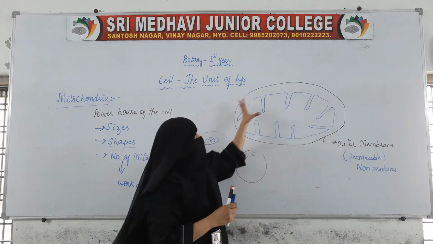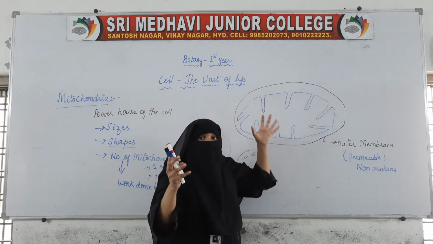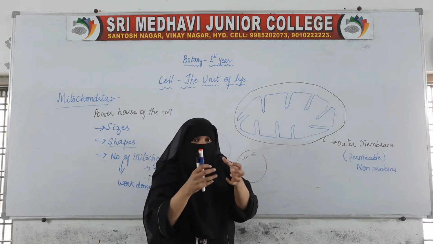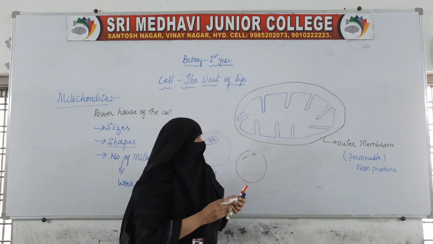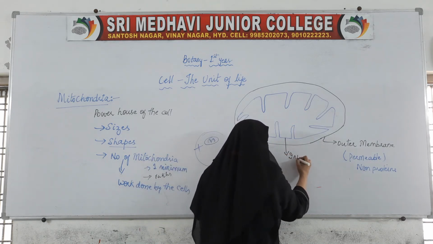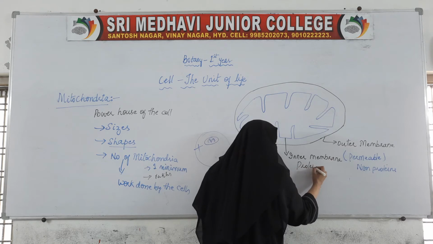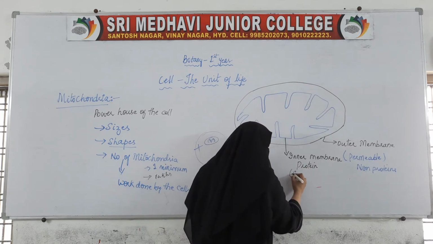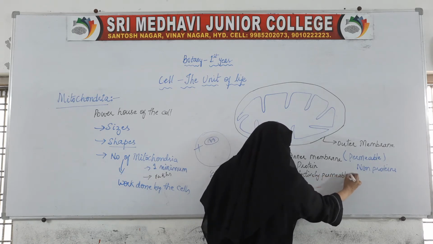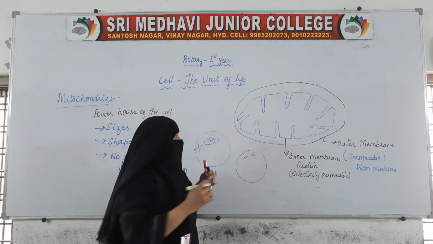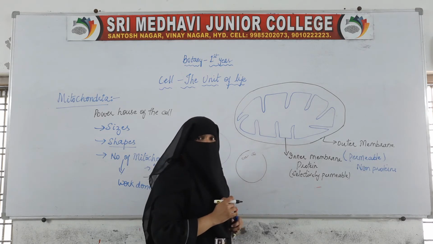If we see it, it is very big. Why? Because it is thrown into many folds, so that the big membrane can be accommodated inside. So this is your inner membrane. It is made up of proteins, and the inner membrane is selectively permeable. The inner membrane has many folds.